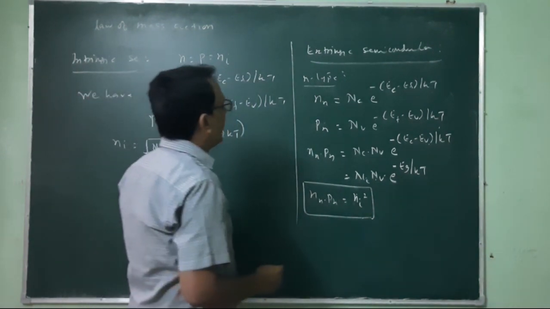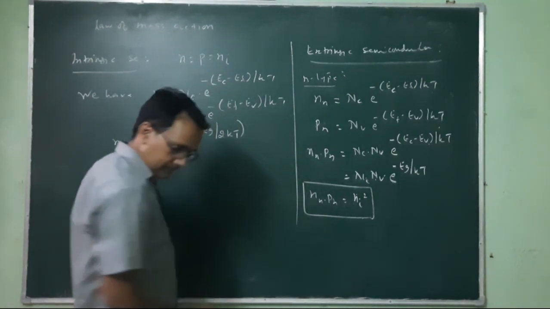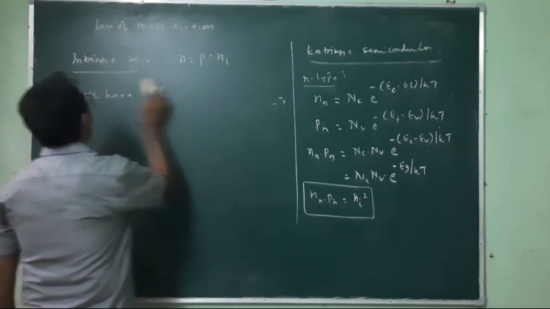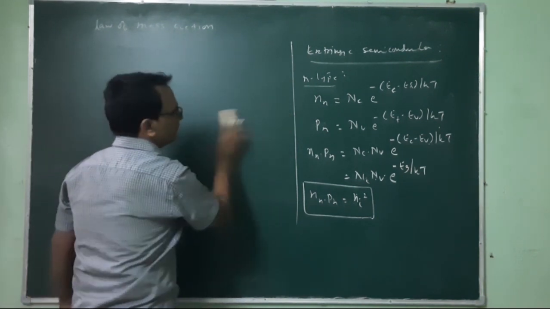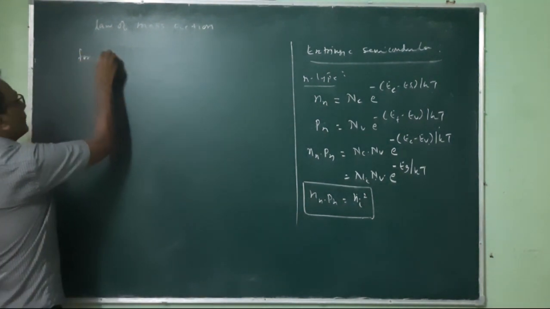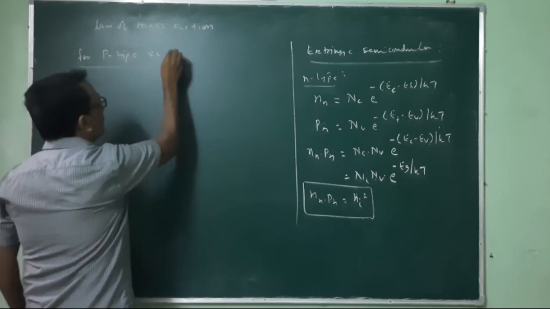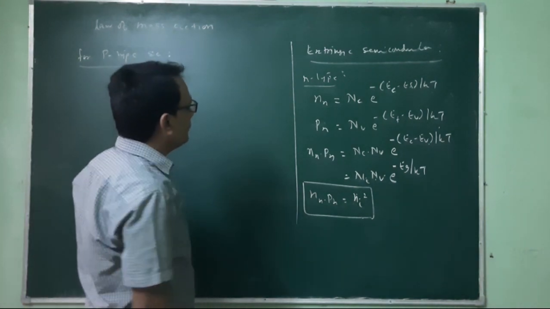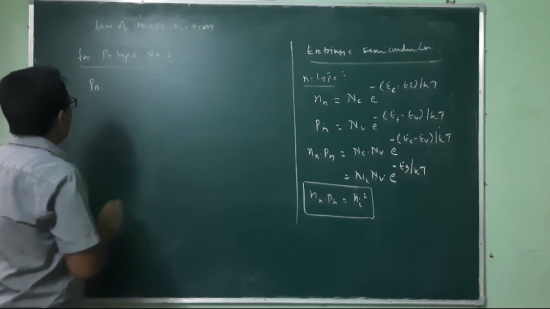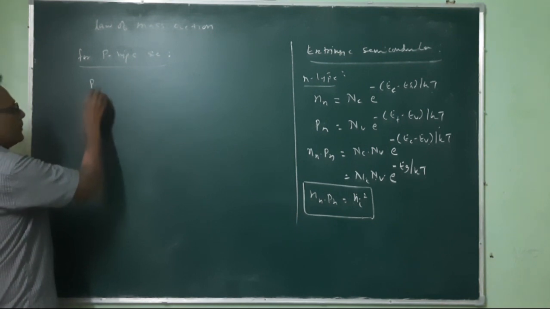And similarly, we will have for p-type semiconductor, the number of holes, Pp.